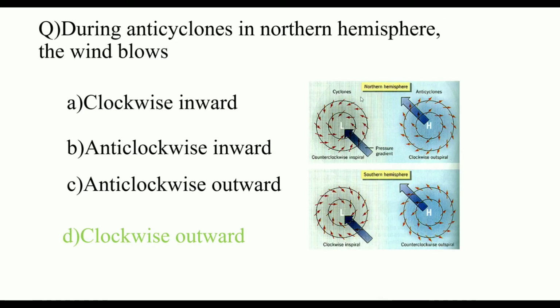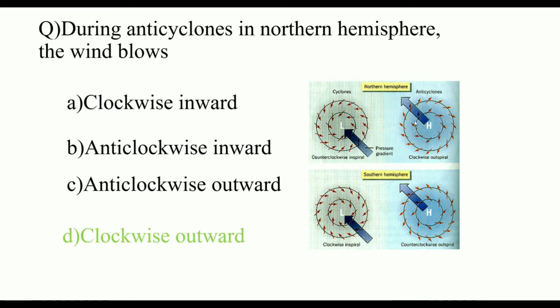Here we can see the cyclones in the northern hemisphere and the southern hemisphere. In the northern hemisphere, anti-clockwise inward movement is known as a cyclone; the blue arrow shows the inward movement.